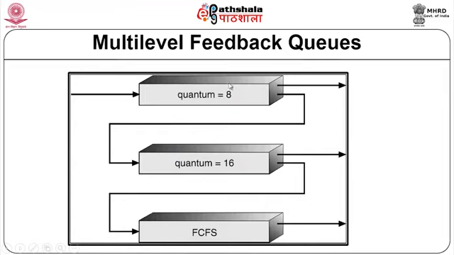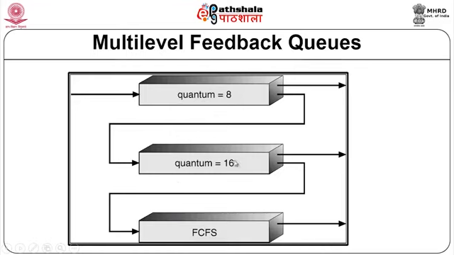Here is the first queue, Q0, this is the queue Q1 and this is Q2. In Q0, any process that comes in first is put into this queue. And here it can get 8 milliseconds of CPU time. If it finishes its work within 8 milliseconds of CPU time, then it can exit. But if it does not finish its CPU burst within 8 time units, then it has to be moved to another queue because it is a process which has a longer CPU burst time.